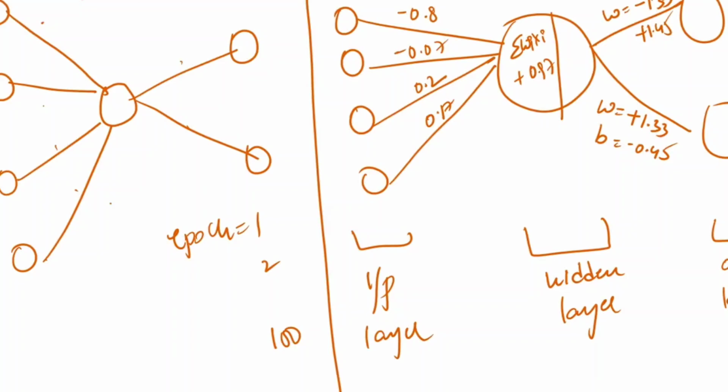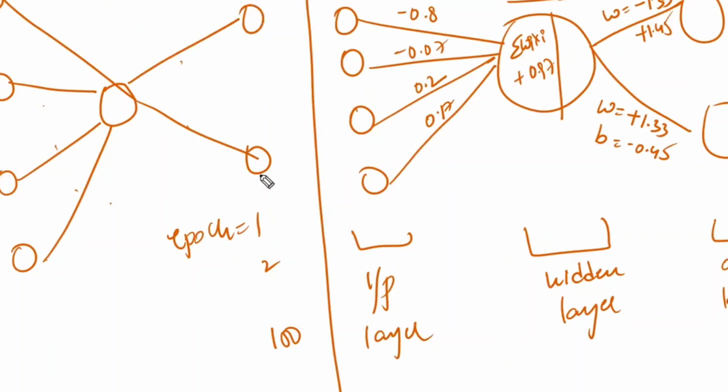Initially, some weights are initialized randomly. This is the final one which you have got after 100 epochs. This is the initial neural network, and this is the final answer.